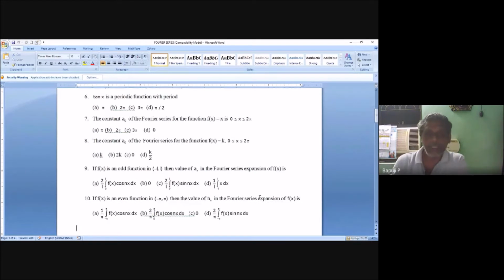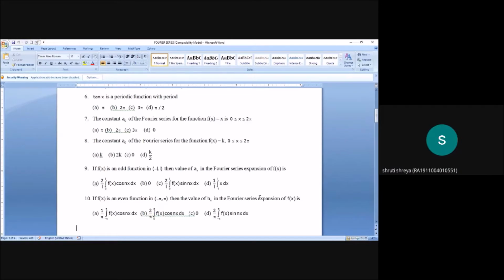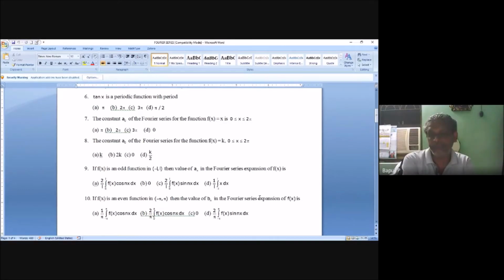Same story. F of x is an even function in minus pi comma pi. The value of Bn: for an even function, Bn will become 0. So the answer here is option C. Very good.